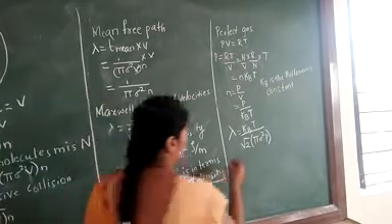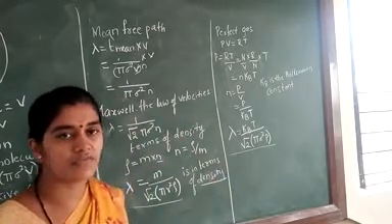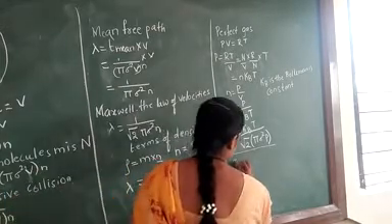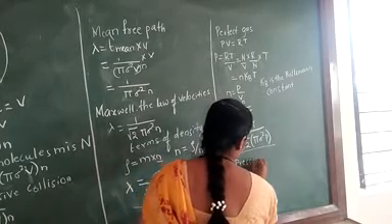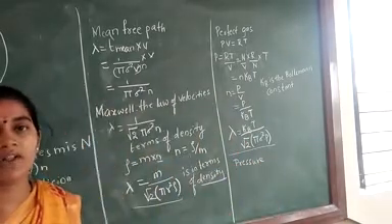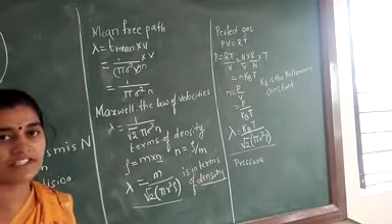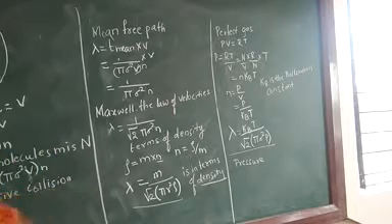This value we have written in terms of the pressure. In the condition of the mean free path, first we are finding it in terms of the density and the other one we are finding in terms of the pressure by using the derivation.